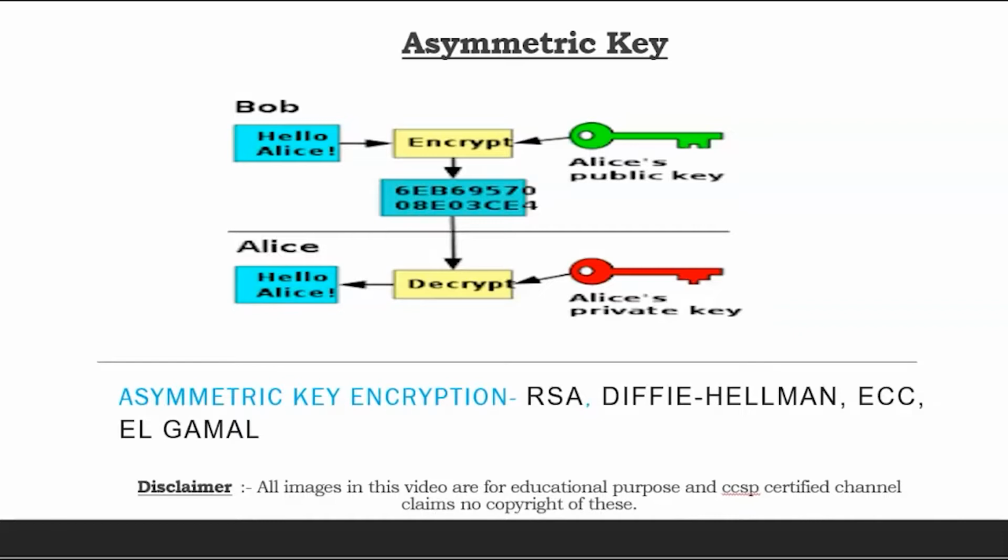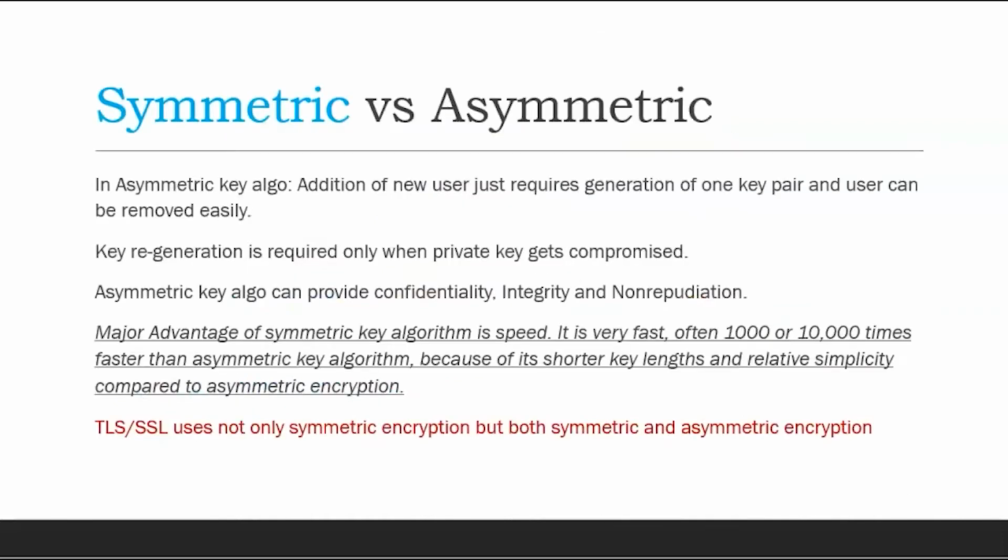There are some algorithms we have seen, and the differences between symmetric and asymmetric keys. We have seen that asymmetric is much better in all respects.